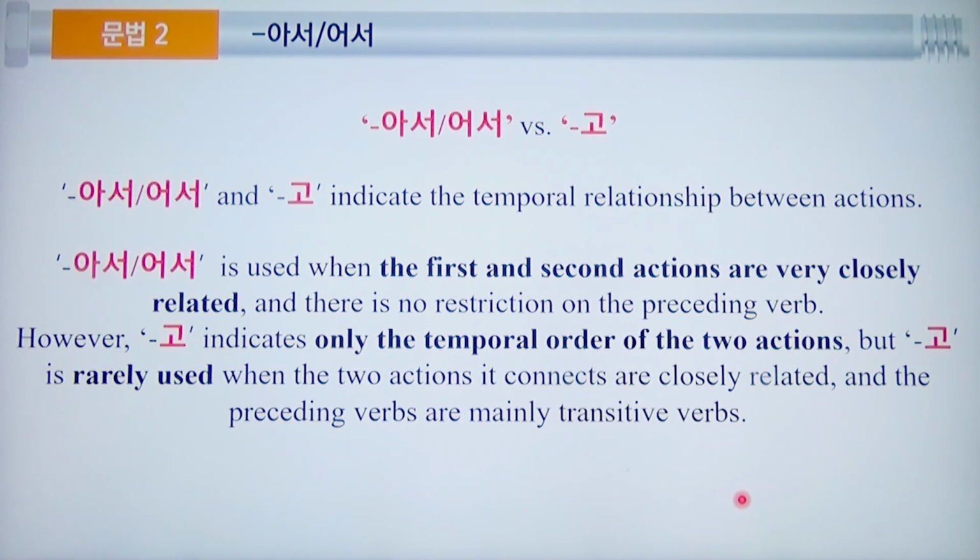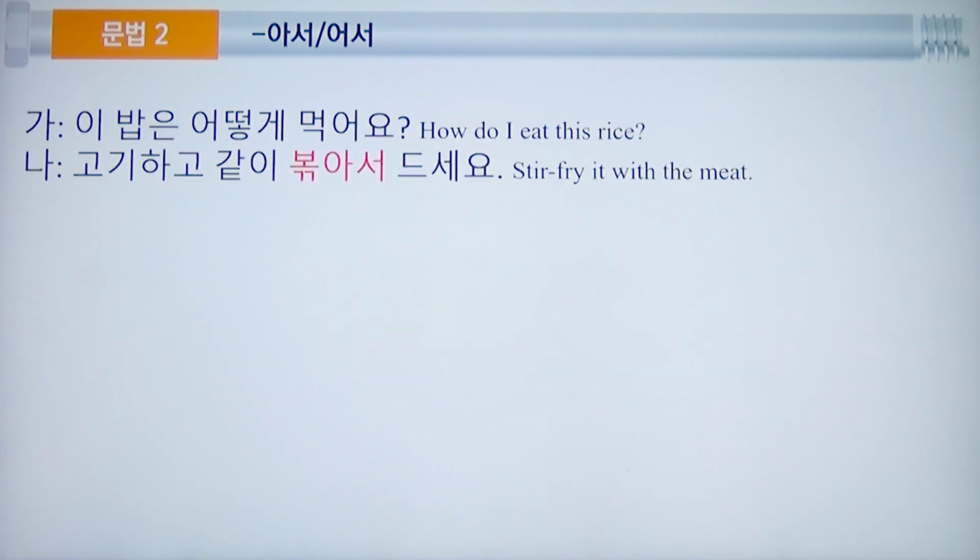For example, sabihin kong, I eat rice and brush my teeth. 밥을 먹고 이를 닦아요. Okay, I eat rice and brush my teeth. So, 고 ang gagamitin, 먹고. Okay, kapag yung 아서/어서 naman, I bought a book and read it. 책을 사서 읽었어요. I bought a book and read it. So let's see some examples.